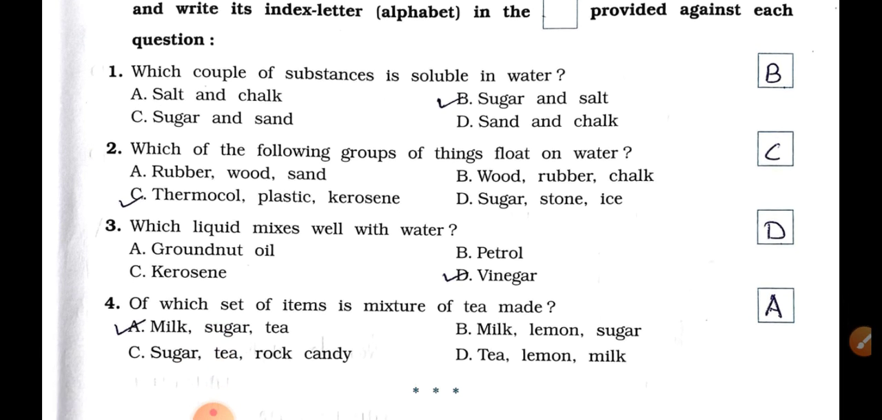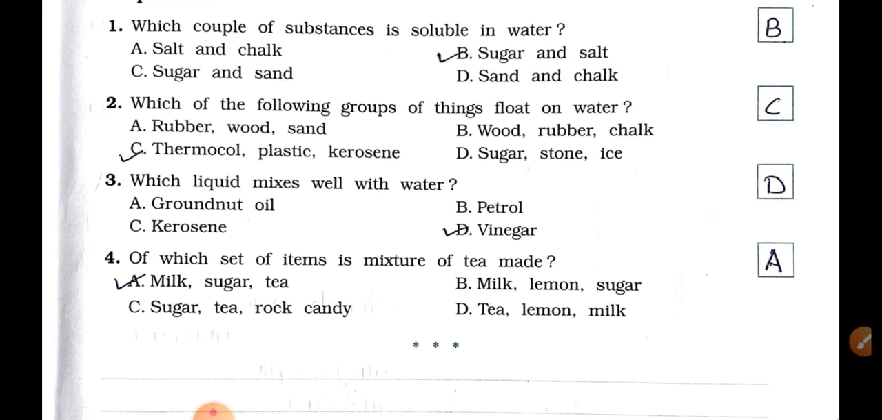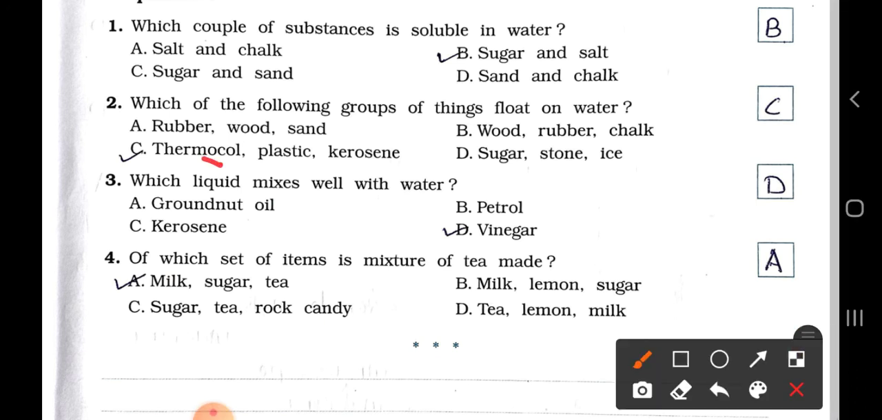Now number 2. Which of the following groups of things float on water? A, rubber, wood, sand. B, wood, rubber, chalk. C, thermocol, plastic, kerosene. And D, sugar, stone and ice. In that you have to see that all the given items float on water. So see option C, thermocol, plastic and kerosene, all the substances float on water. So option C is your right answer.